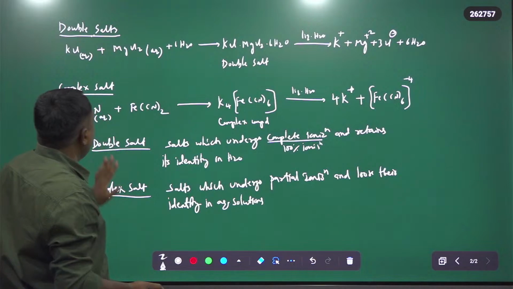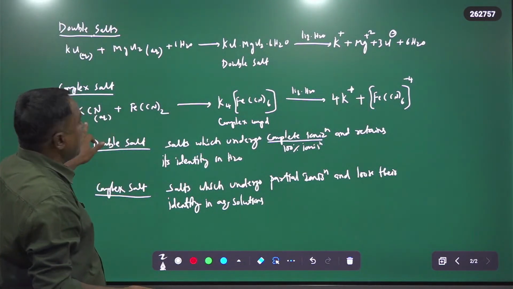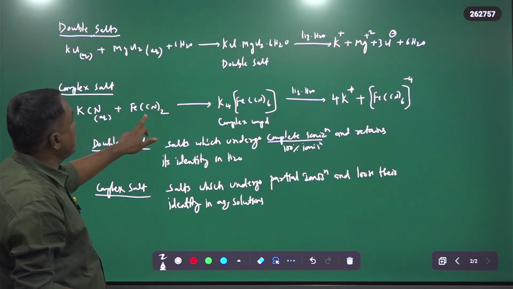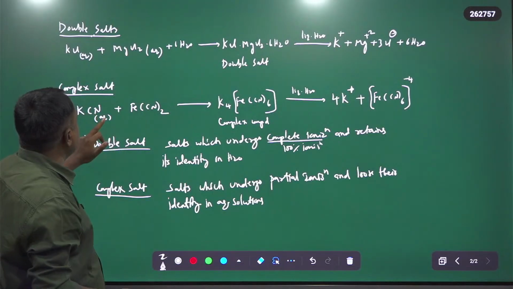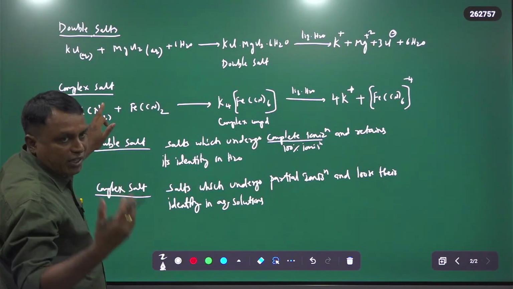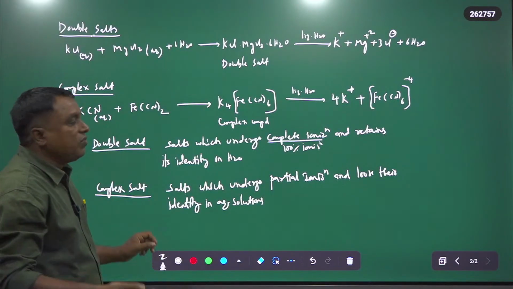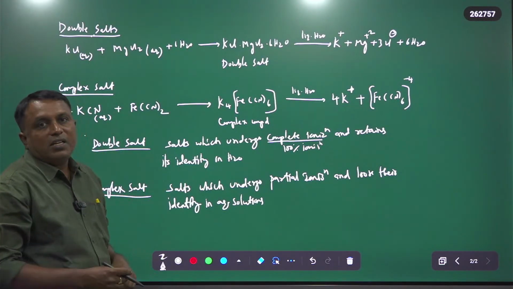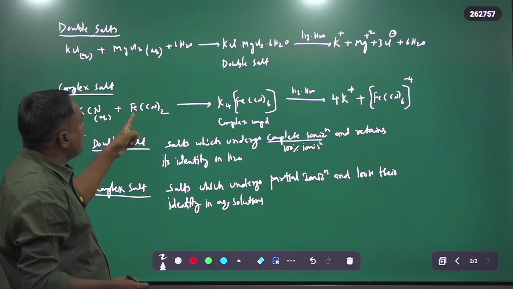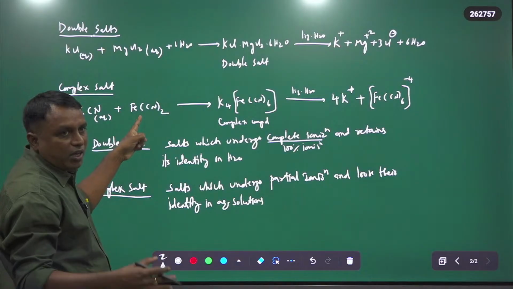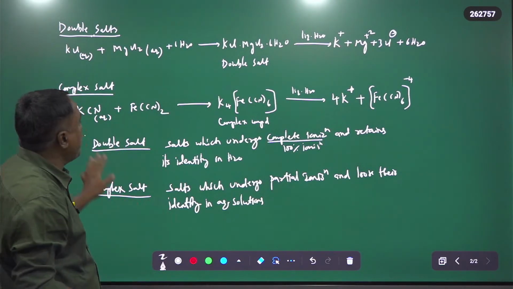But in the case of complex salts, what will happen now? Potassium cyanide is a simple salt, and iron cyanide is a simple salt. In these we have K+ ion and CN- ion. For K+ we have a separate test in semi-micro analysis. For CN- also we have a separate test in semi-micro analysis, and for Fe2+ also we have a separate test, and again for CN- a separate test in semi-micro analysis.